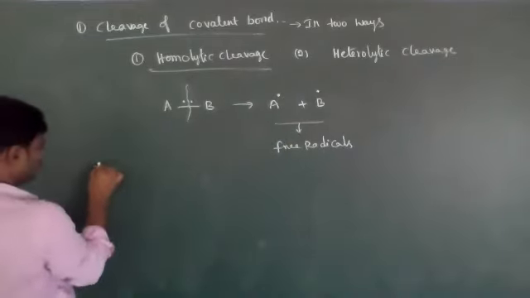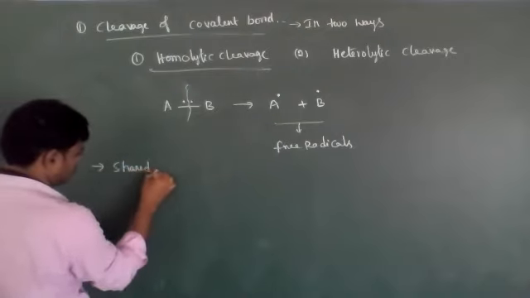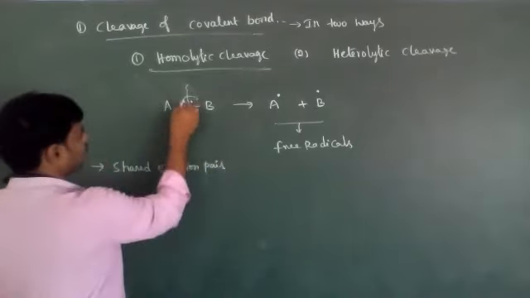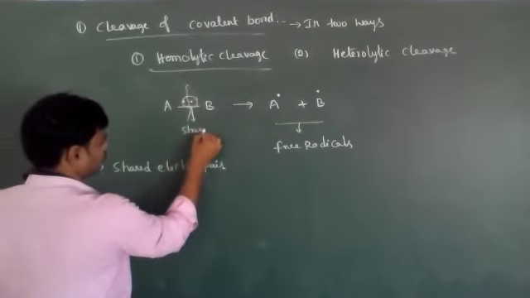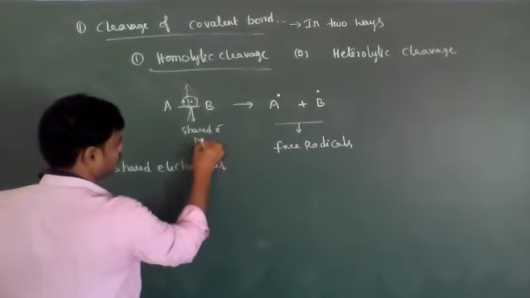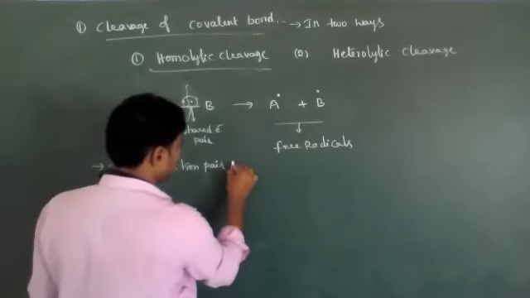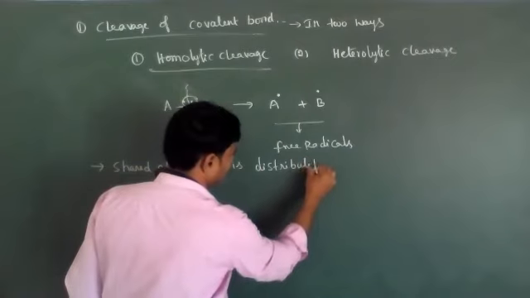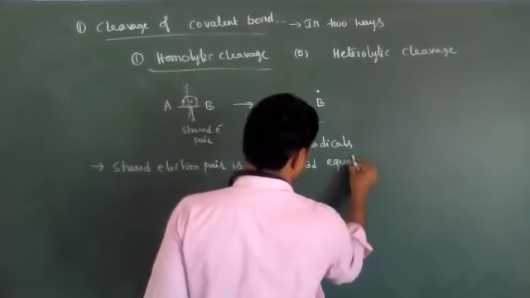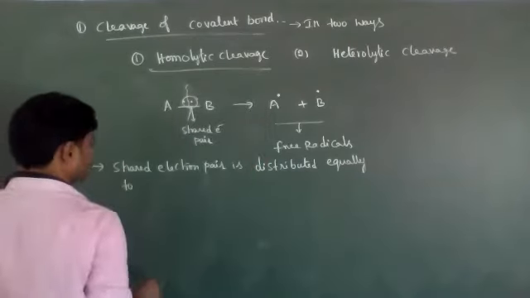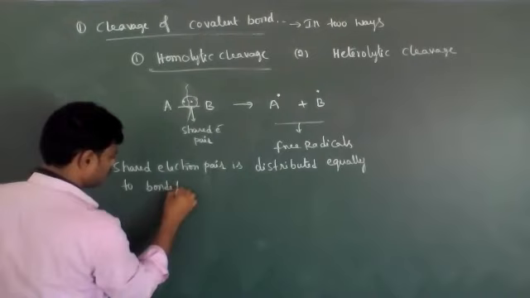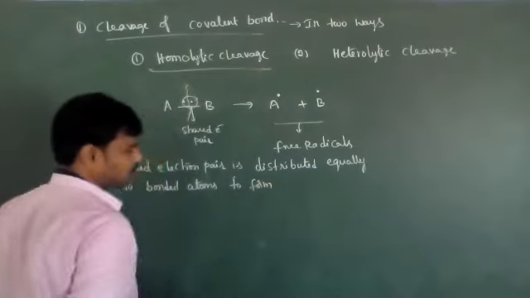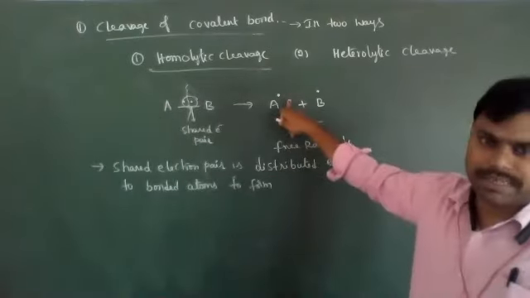This is the shared electron pair. The shared electron pair is distributed equally to the bonded atoms, to form unpaired electrons, meaning a single electron is present, which is called an unpaired electron.